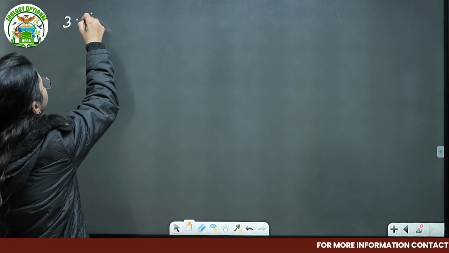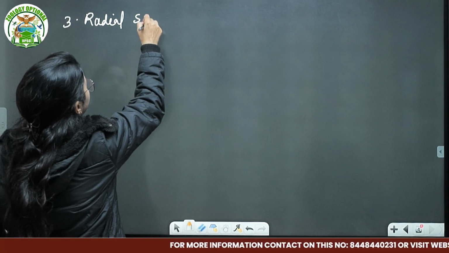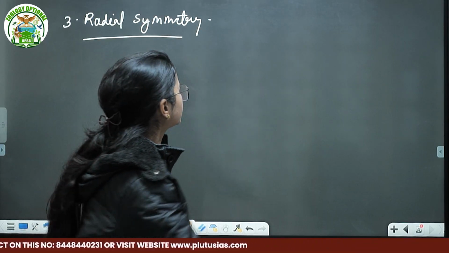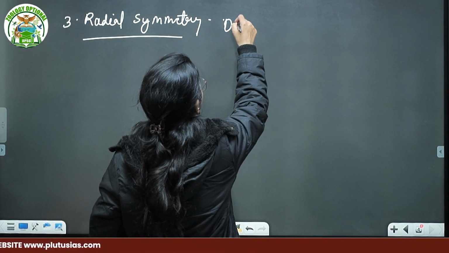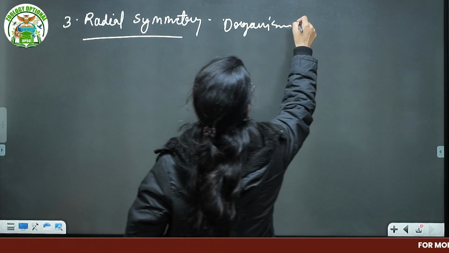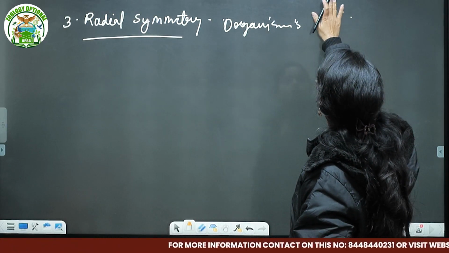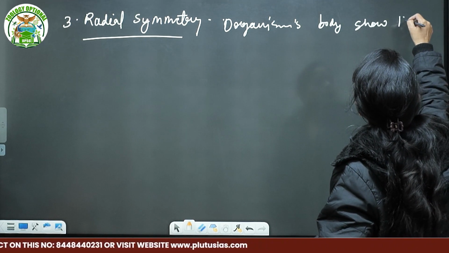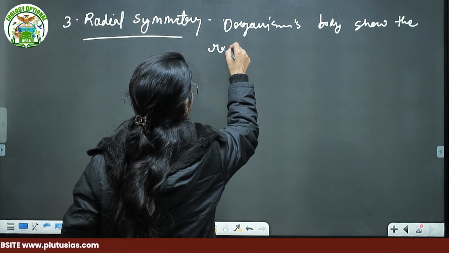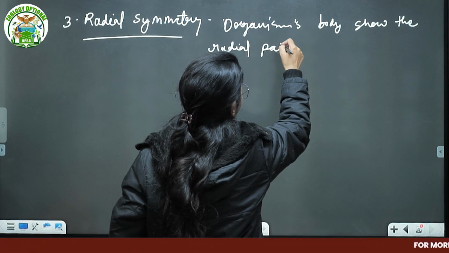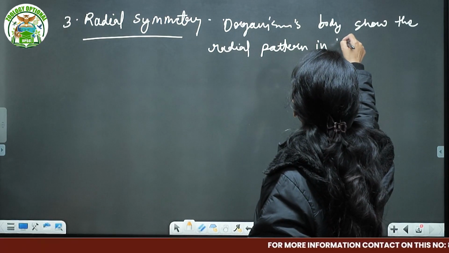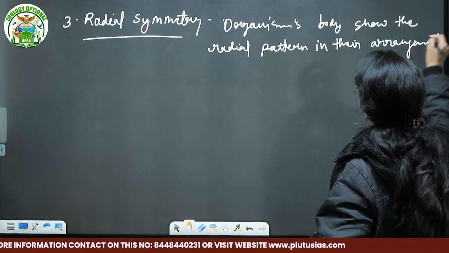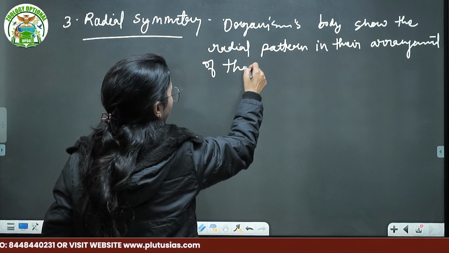The third one is radial symmetry. So what is the difference between both? Those organisms whose body shows a radial pattern in the arrangement of their body parts.